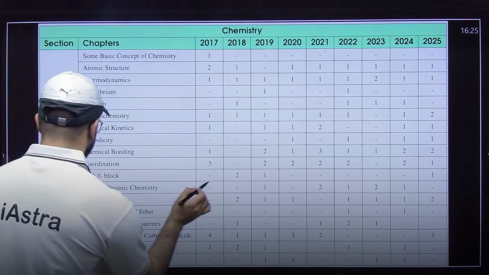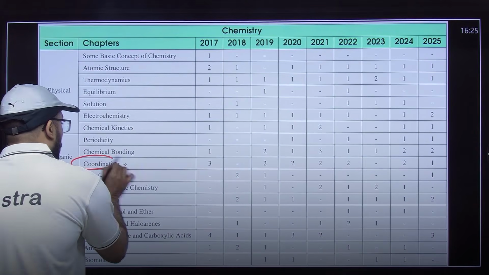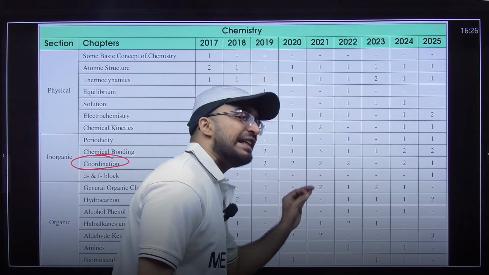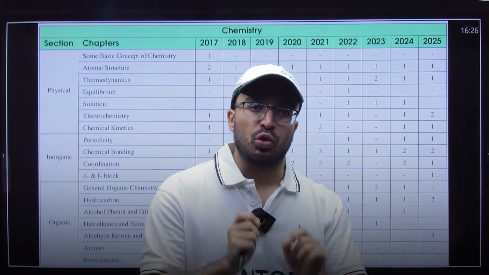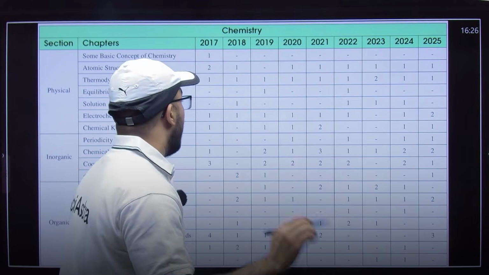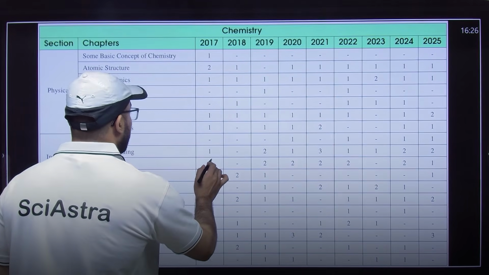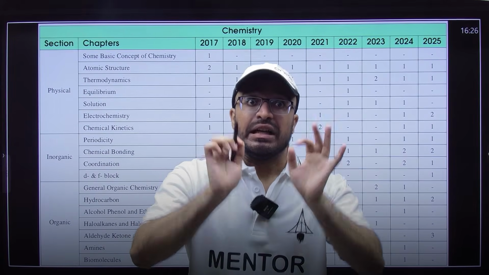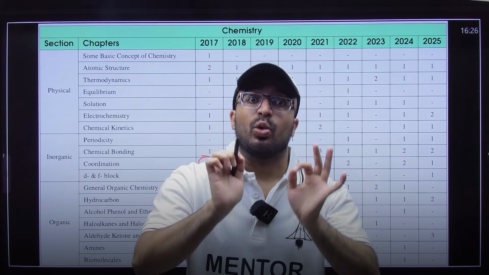Apart from that, you can see coordination chemistry in the inorganic portion. Again, same as chemical bonding, every year they are asking 1 to 2 questions from it, and in 2017 they asked 3 questions from it alone. So you can see how important this chapter alone is.